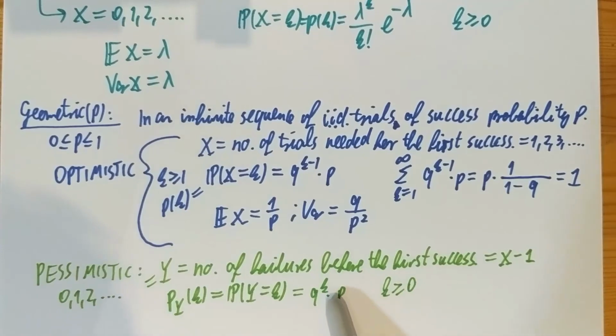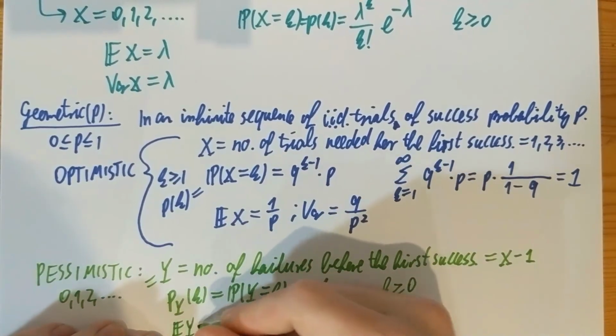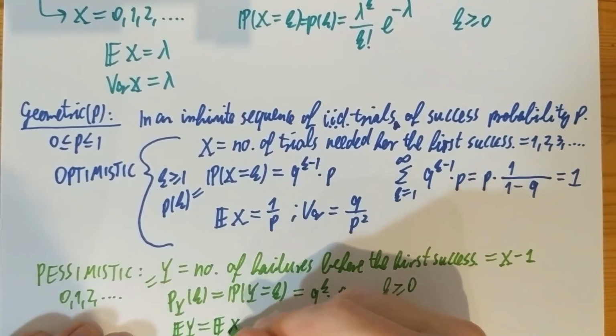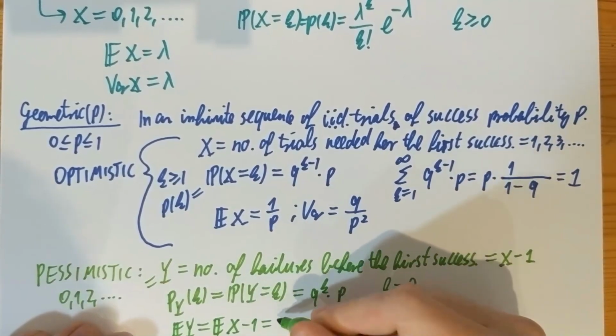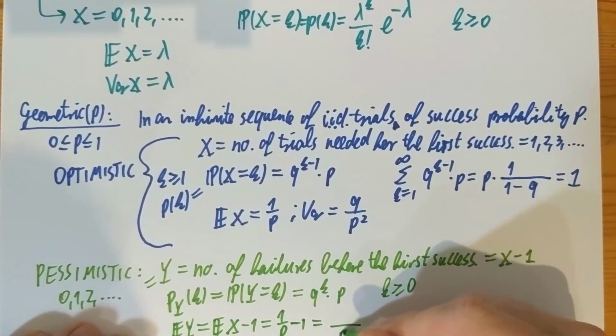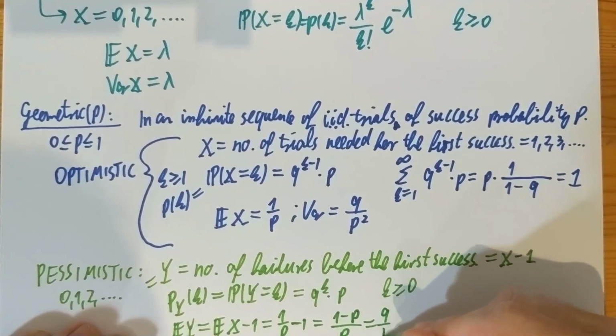In fact, that mass function is just the previous one shifted by 1. And if you want to calculate the expectation of y, all you need to do is just refer to x minus 1. So this is going to be 1 over p minus 1, or with a common denominator, 1 minus p over p, or q over p.